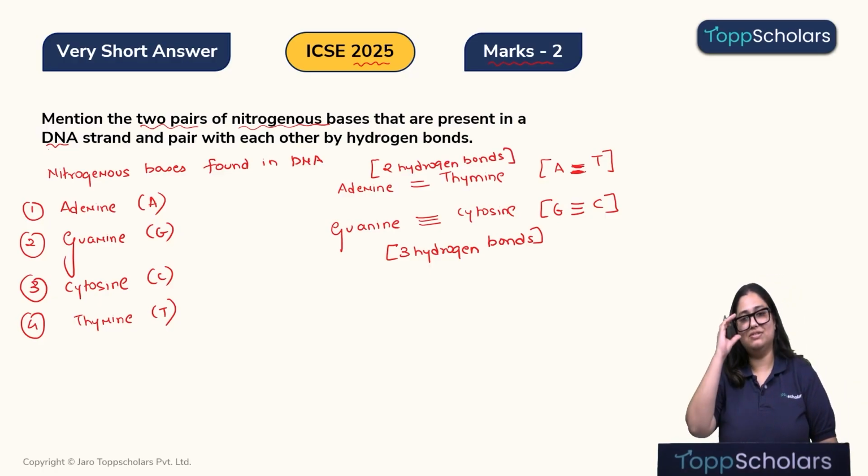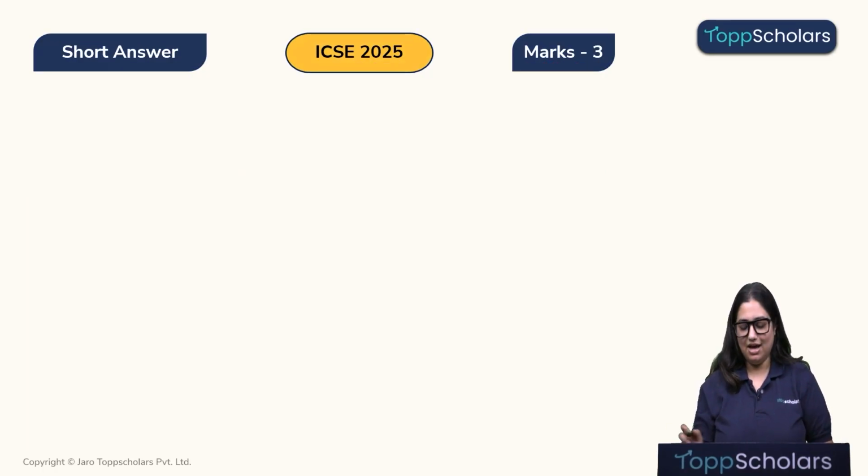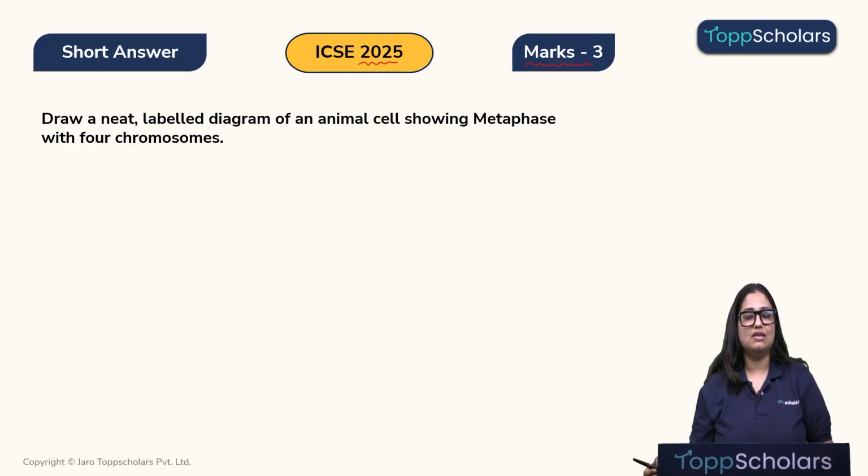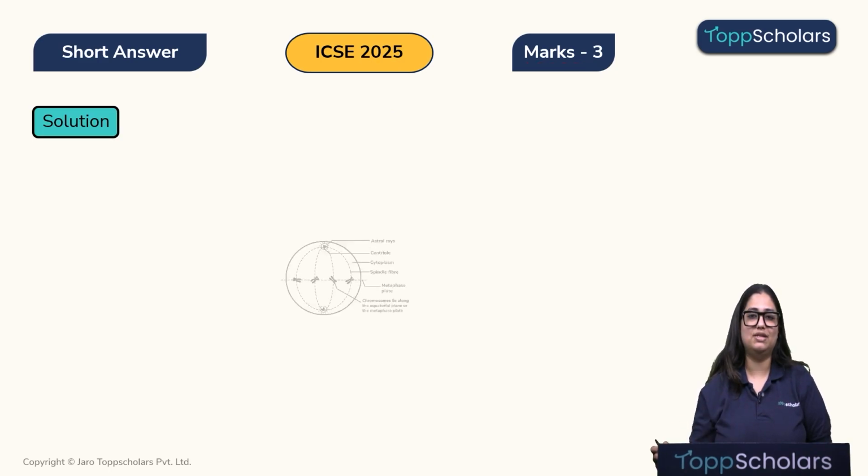Alright children, let's move ahead. Now let's solve a 3 marker question which was asked in the year 2025. Draw a neat labeled diagram of an animal cell showing metaphase with total 4 chromosomes. Alright, we have already drawn this a couple of times. Let's quickly draw it again.